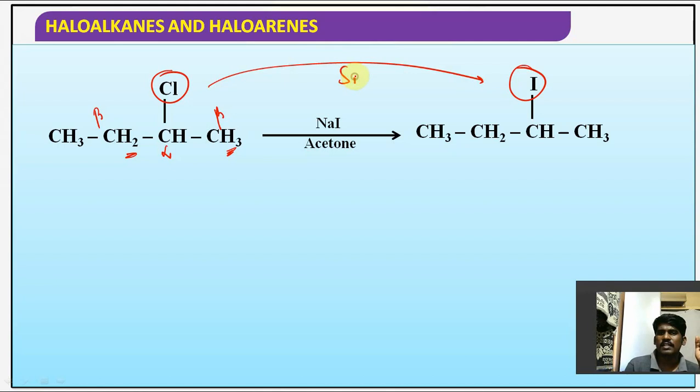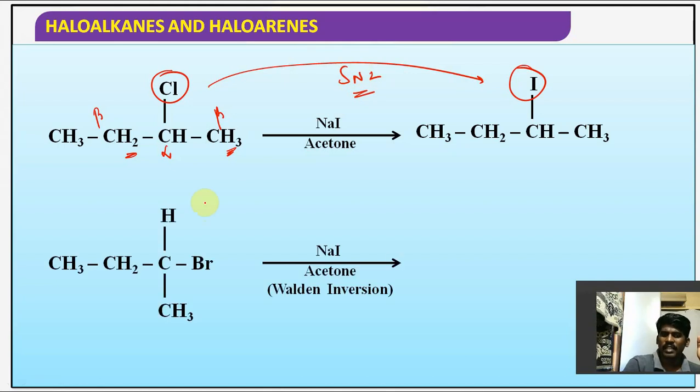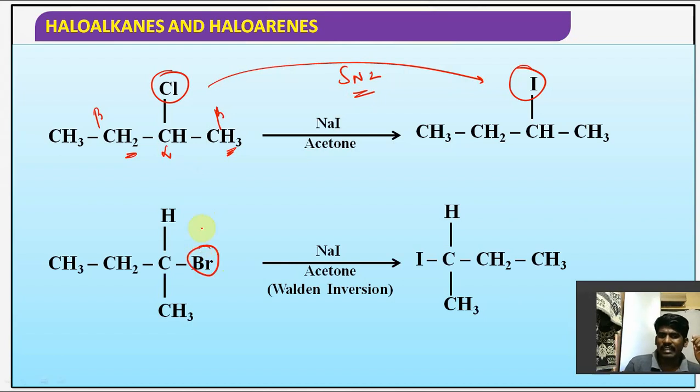Which substitution is it? SN2 substitution. If you check here, it is the Walden inversion product. I told you, Walden inversion, in the sense that it is Br, so you should not write I here. Why? Because the nucleophile attacks from the back side, and completely Walden inversion takes place. So the Finkelstein reaction always leads to the Walden inversion product. Understood the point, guys? Is it clear for you?